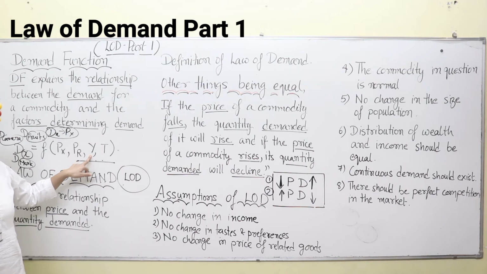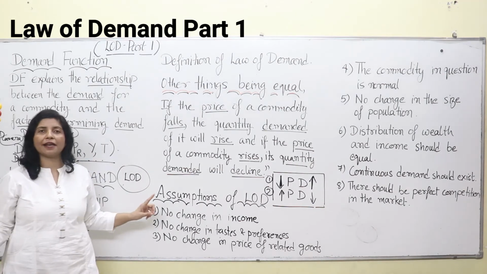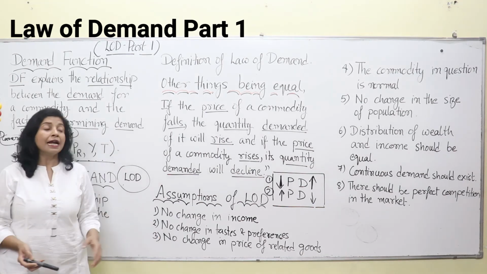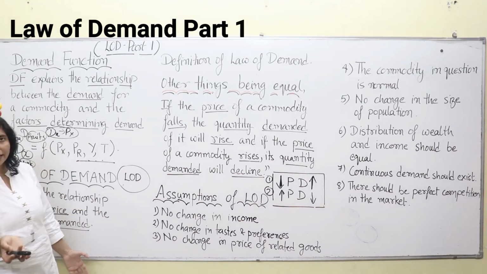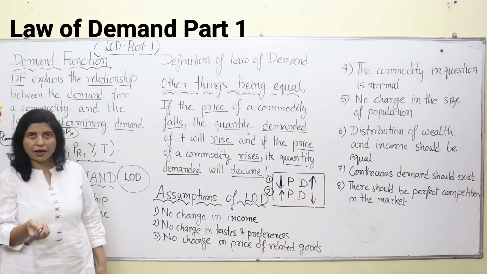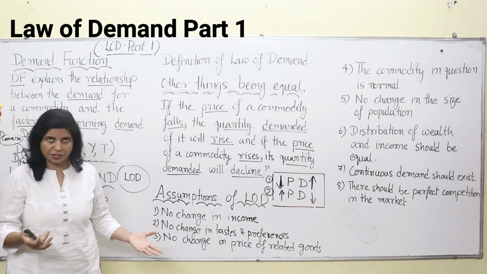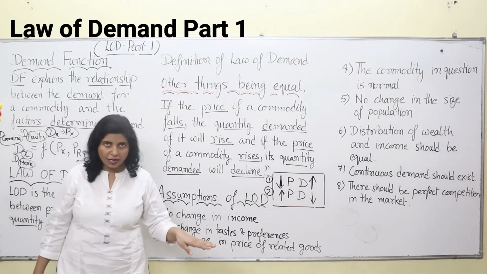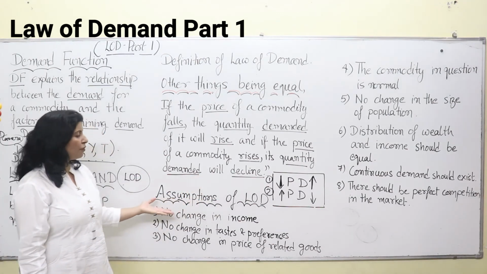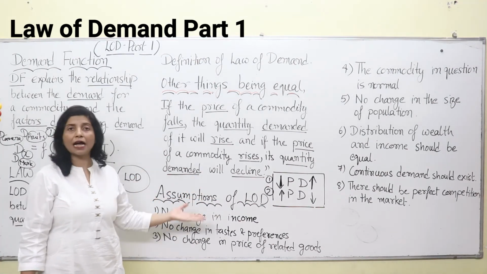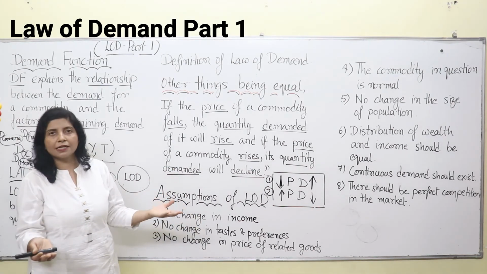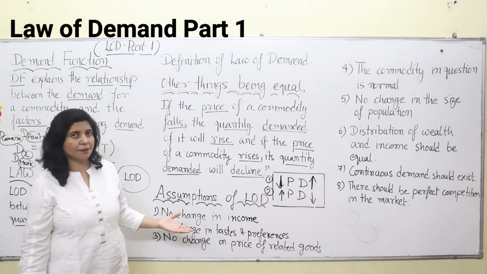Here, no change in income. Your income should not vary, it should not increase or decrease. If it decreases, then you will not purchase. If it increases, you may shift to some other commodity. You may purchase a higher brand of camera or one of higher configuration. Or basically, if you had lower income previously and now your income increases, then you will shift to a good brand of biscuits, or you will go to a good bakery and purchase biscuits from there.